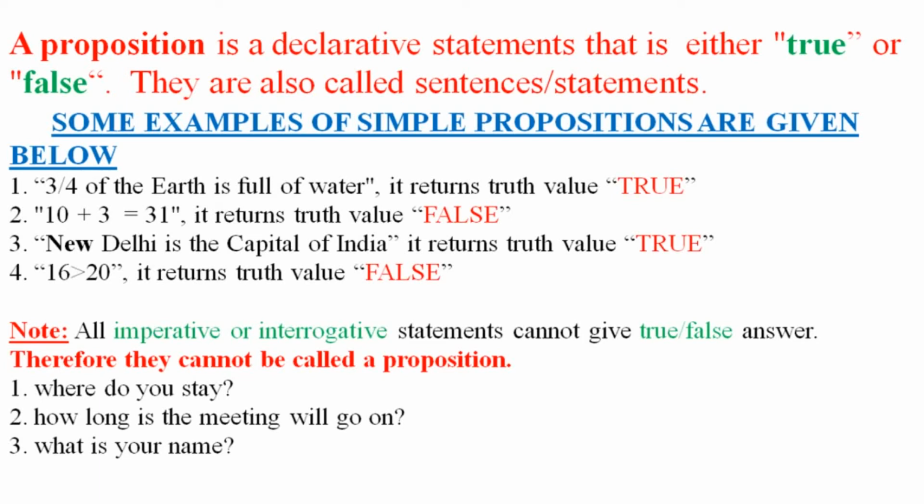A proposition is a declarative statement that is either true or false. They are also called sentences or statements. Now let us take some simple propositions. When you talk about a simple proposition, it will return either true or false. If the statement returns a true or false value, then it is called a simple proposition.